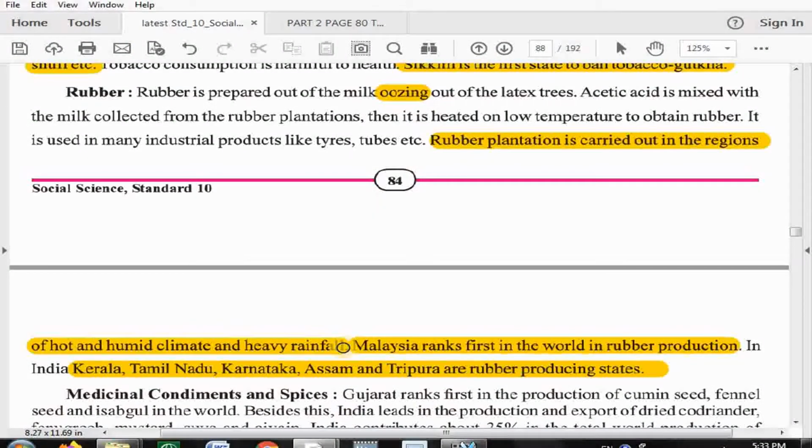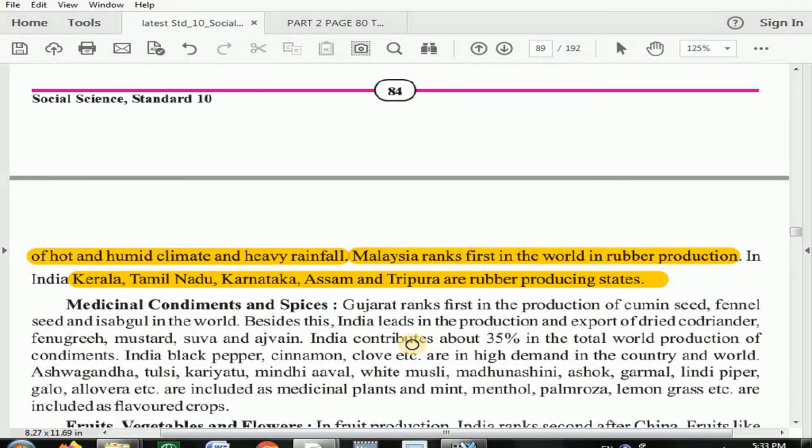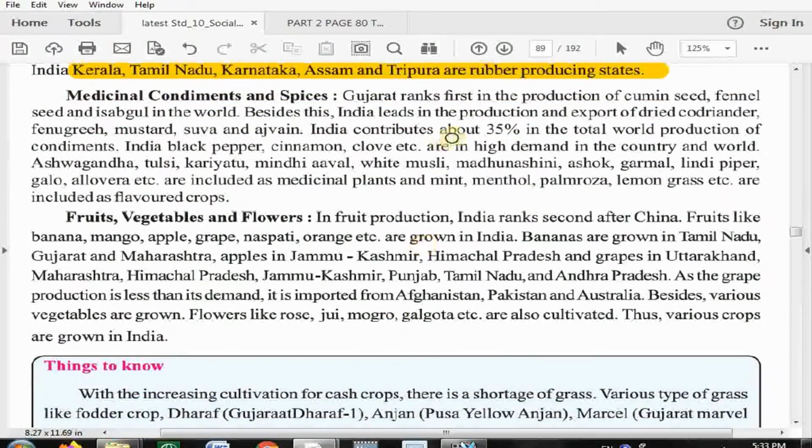After discussing rubber, the next topic is medicinal crops, condiments and spices. Those crops which can be used for spice or medicinal purposes. Now I will try my level best to speak several words in Gujarati, so that you can compare them in a local market. Gujarat ranks first in the production, please underline, of cumin seed, that is jiru, fennel, that is variali, and isabgul in the world.